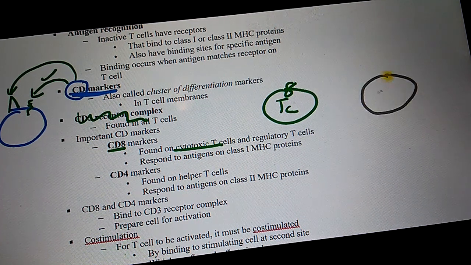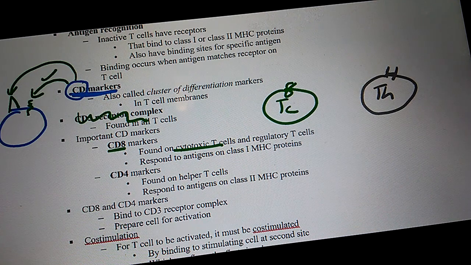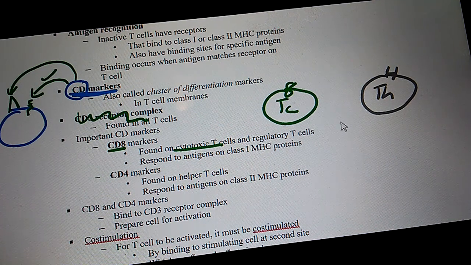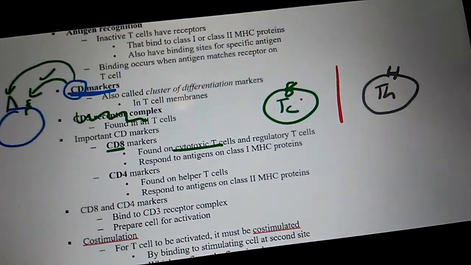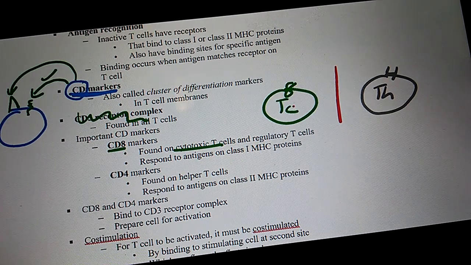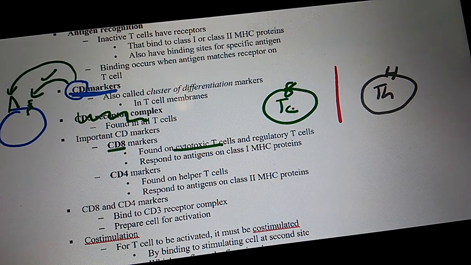CD4 are found on T helper cells. So I'm going to put a 4 there. Okay? And that's the difference between the two. Another way of saying cytotoxic T cells is CD8. So if you see cytotoxic T, you know it's what? CD8. Cytotoxic T cell, CD8. T helper cell, CD4. Okay?